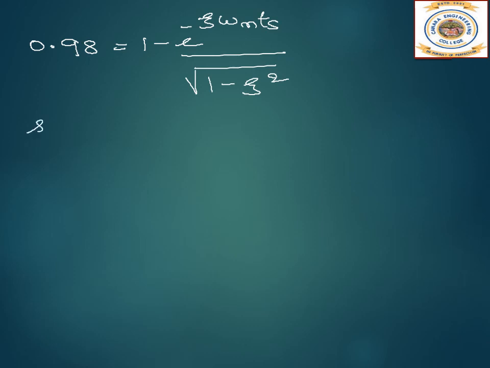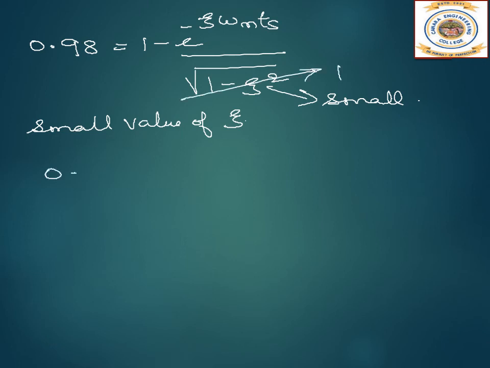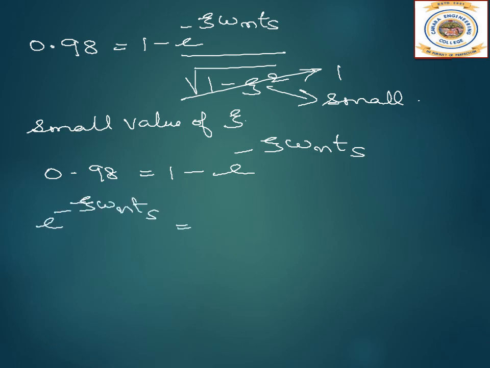Now, for small value of zeta, the root term will be approximately 1. So I can write 0.98 equal to 1 minus e power minus zeta omega n Ts. Further, e power minus zeta omega n Ts equals 1 minus 0.98, which is 0.02.